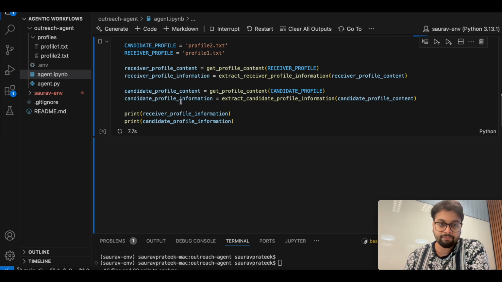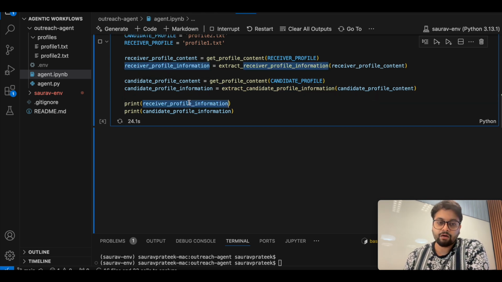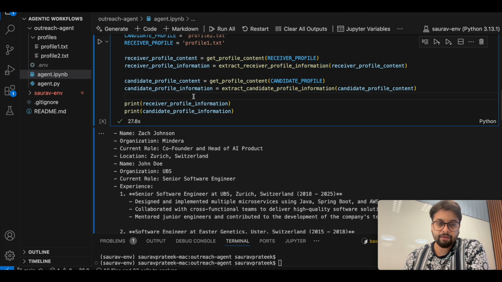And once the model has all the information, we will print it. So it is getting the profile content, it is extracting the required information. Again, it is getting the profile content for the candidate, it is extracting the candidate information, and after that all the profile information is getting printed here, and we'll be able to see it shortly.